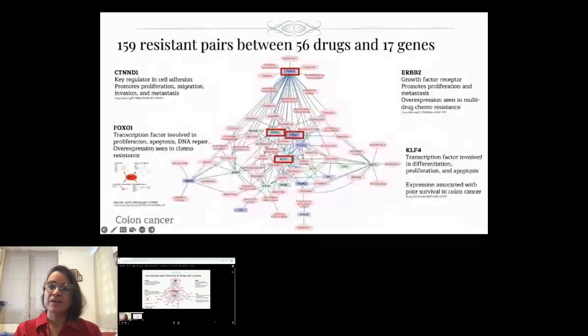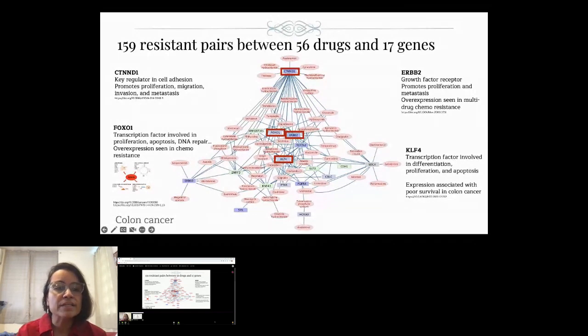This subset over here is the bipartite network for colon cancer specifically, and we see 159 resistant pairs between 56 drugs and 17 genes. CTNND1, for example, is a key regulator of cell-cell adhesion, and this one has the most drugs with negative correlations at 34, followed by transcription factors KLF4, and over here TCF7L2.